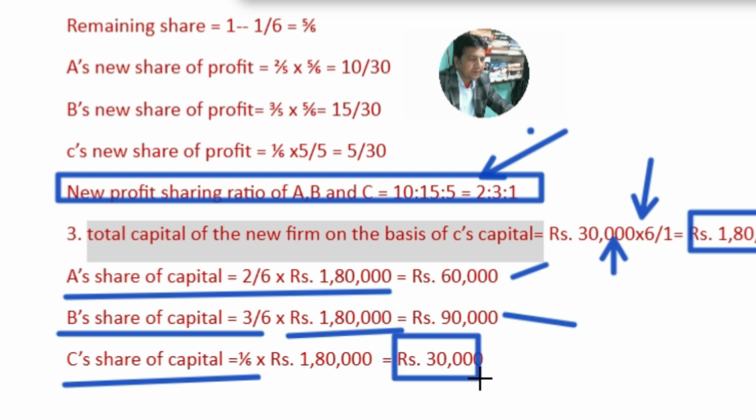So in this way, the amounts written in the balance c/d of the capital account, 60,000, 90,000 and 30,000, are obtained with the help of these calculations.